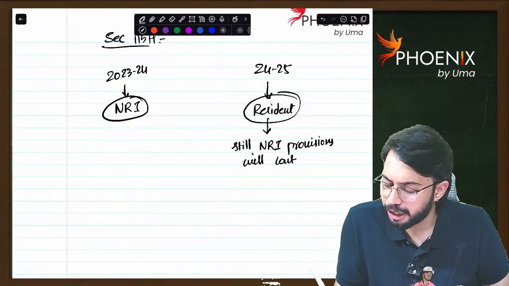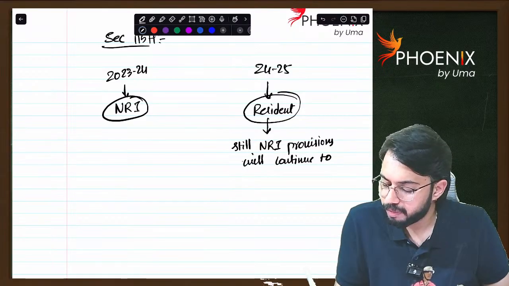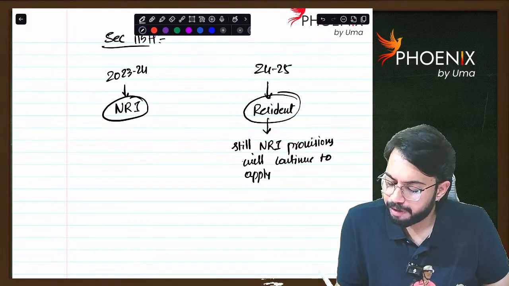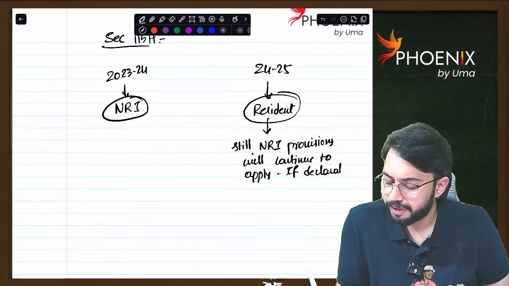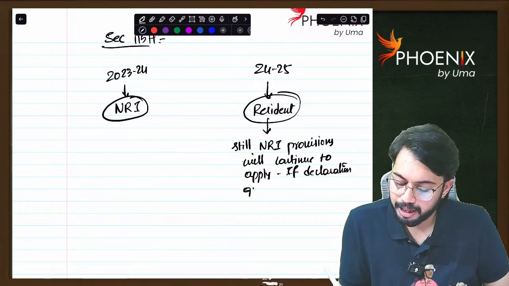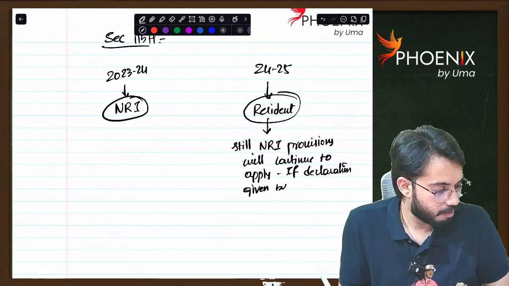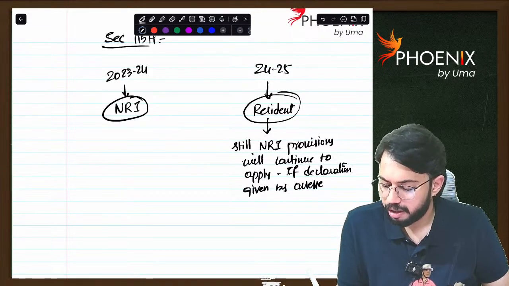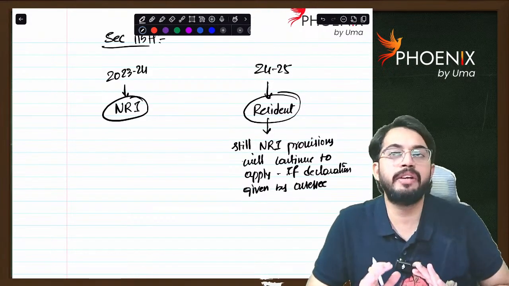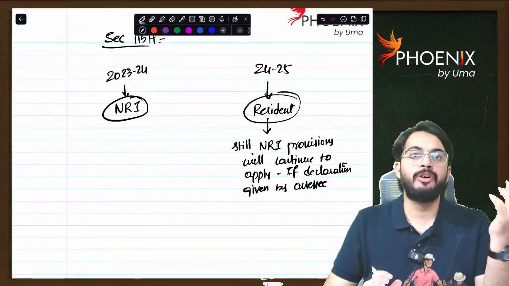Provisions will continue to apply if declaration is given by the assessee. Are you able to understand? If declaration is given, that means what? Sundar Pichai has to give a declaration. In 23-24 I am NRI.